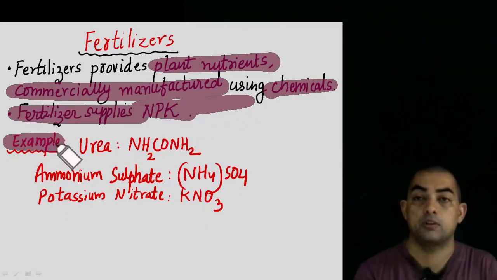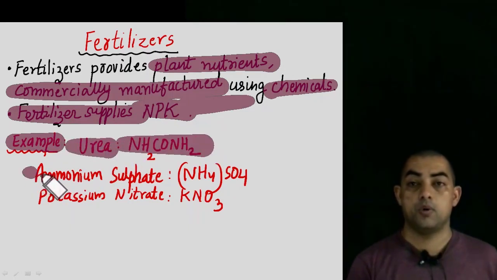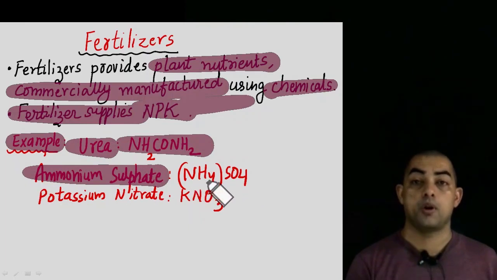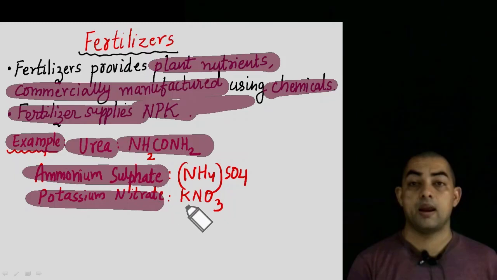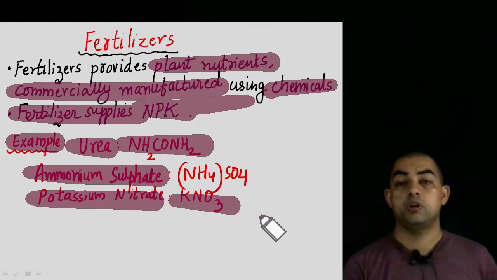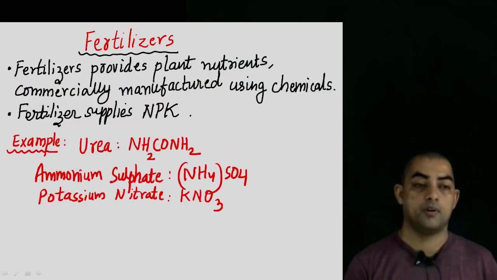Now, some of the examples of these fertilizers are urea, NH2CONH2. Another one is ammonium sulfate, which is (NH4)2SO4. Next one is potassium nitrate, which is KNO3. So these are some of the chemical fertilizers which are used in our fields.